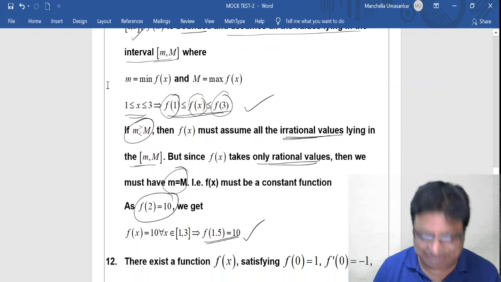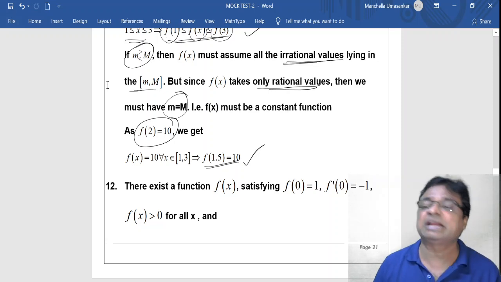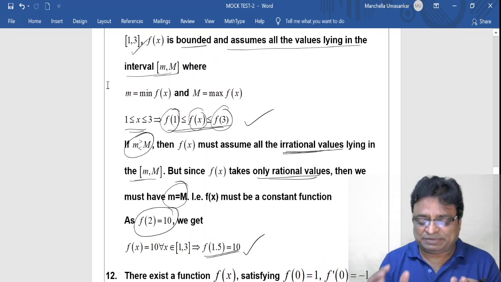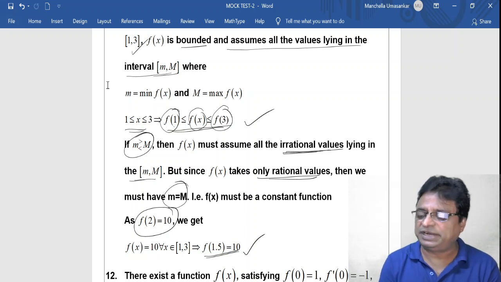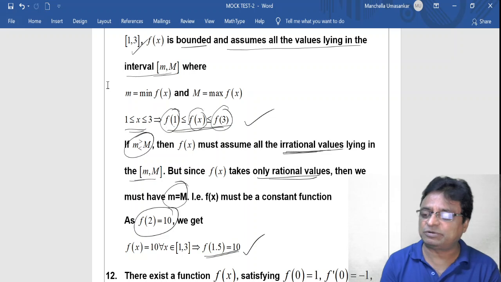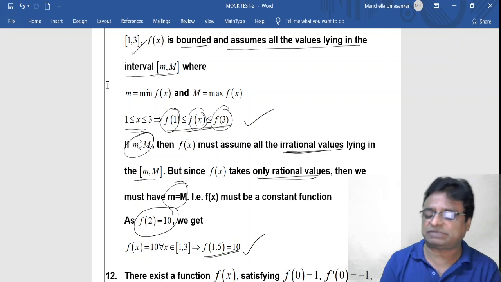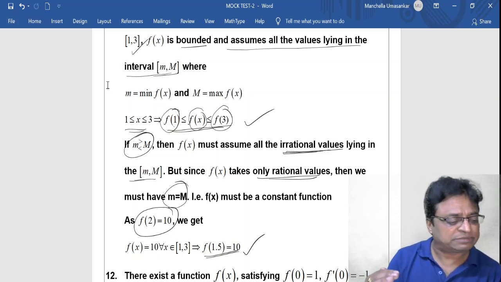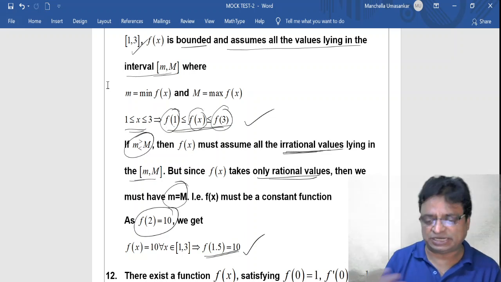Suppose f of 2 is equal to 7 is given, then your answer would be what? f of 1.5 equal to 7. But 1.5 is not an irrational number. Okay. So my friends, here try to understand. f is bounded in the closed interval [a, b]. If f is continuous in a closed interval, immediately it is bounded and attains its bounds at least once. If it attains its bounds at least once, all functional values should lie between its minimum and maximum.